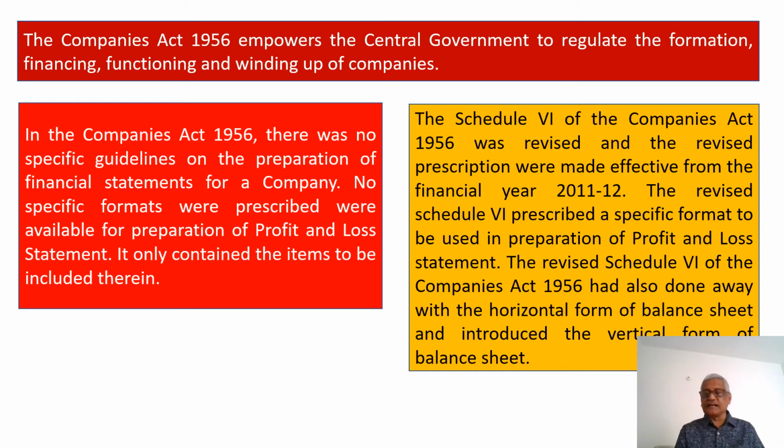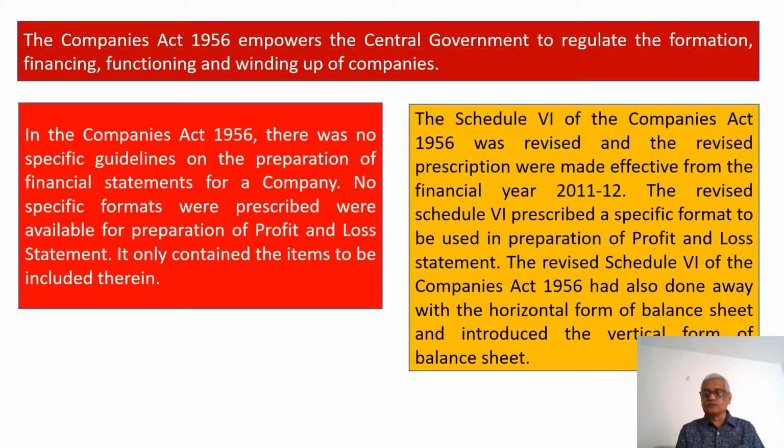Schedule 6 of the Companies Act 1956 was revised and the revised prescriptions were made effective from the financial year 2011-12. The revised Schedule 6 prescribed a specific format to be used in preparation of the profit and loss statement, which means a format was introduced in Schedule 6 of the Companies Act 1956, revised and made effective from 2011-12.